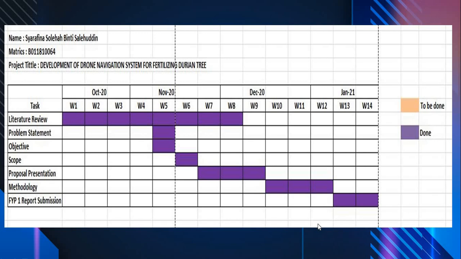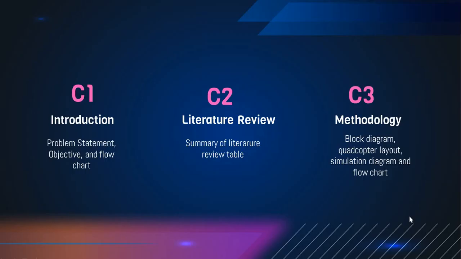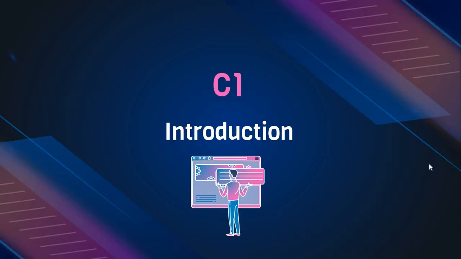This is my Gantt chart to show progress every week for my project, from week 1 until week 40. From this Gantt chart, I have successfully completed everything in the allocated time. In this video, I will present 3 chapters, including introduction, summary of literature review, and methodology. I will start with chapter 1, introduction.